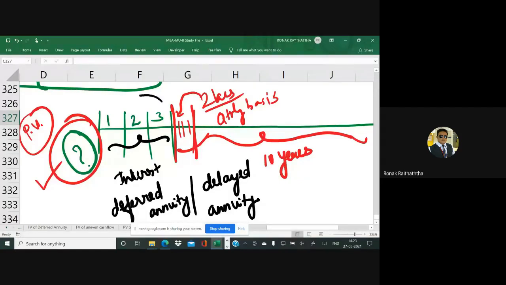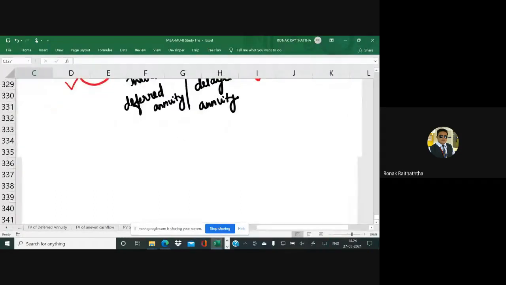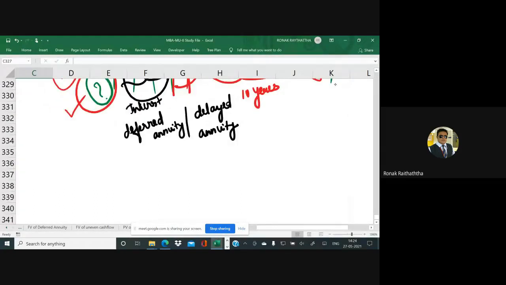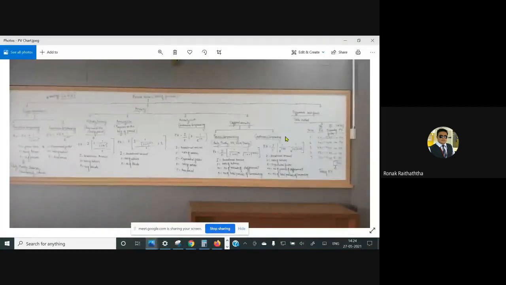For these 3 years, there is a deferment period, but for which you will get the interest as well. So when you get a deferred annuity, at that time you will use a different formula. Please everyone note down that formula, which is being shared with you in the PV table file as well.